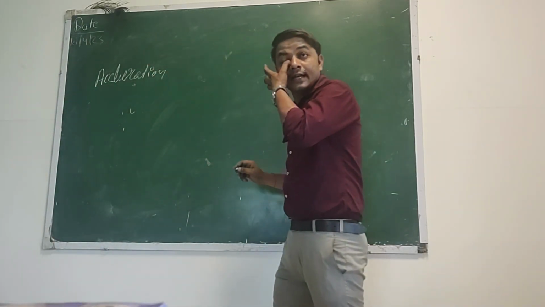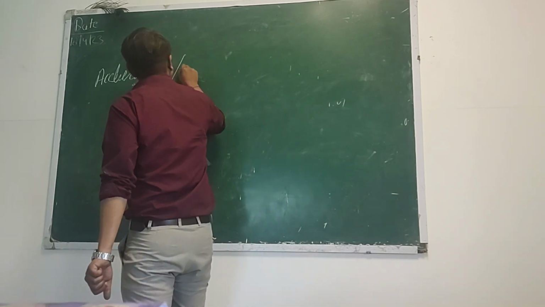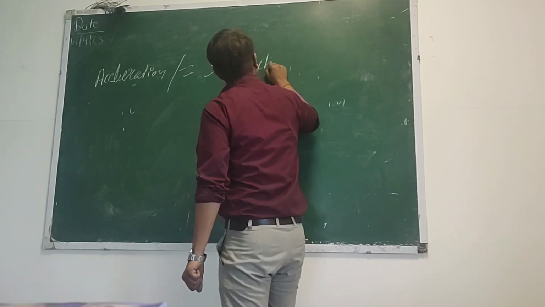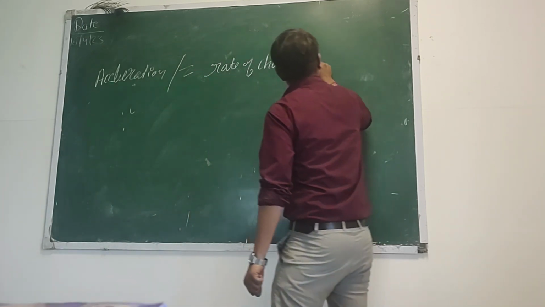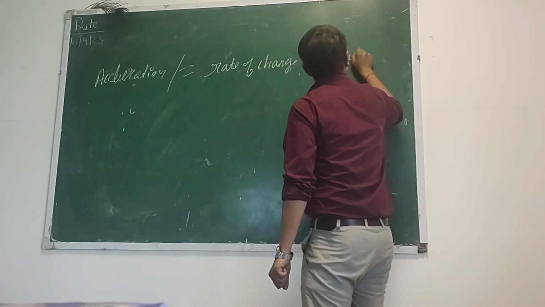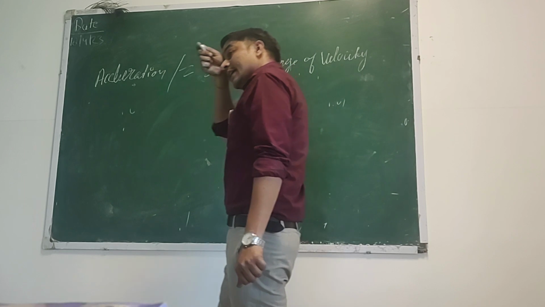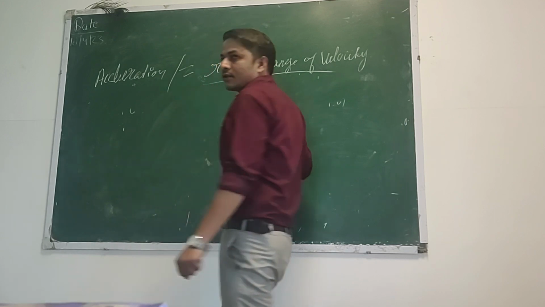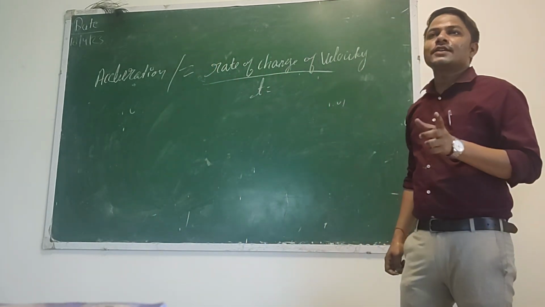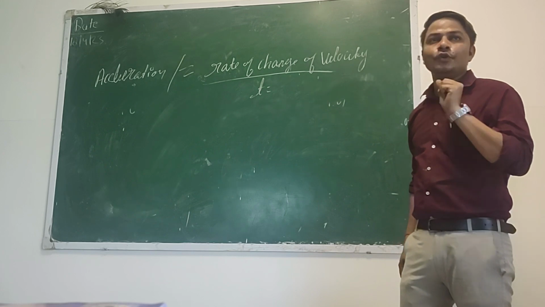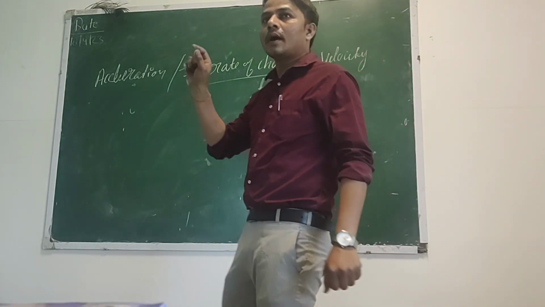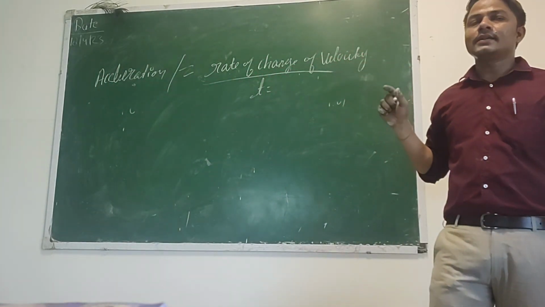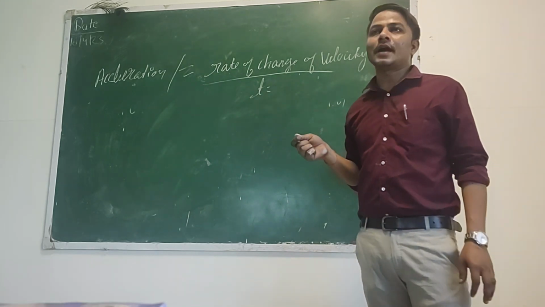Acceleration. What is acceleration? It is the rate of change of velocity with respect to time. You can see the acceleration in non-uniform motion. Suppose you make your bike or car fast or slow, then it is acceleration, or when you apply brake, it is retardation. Okay.